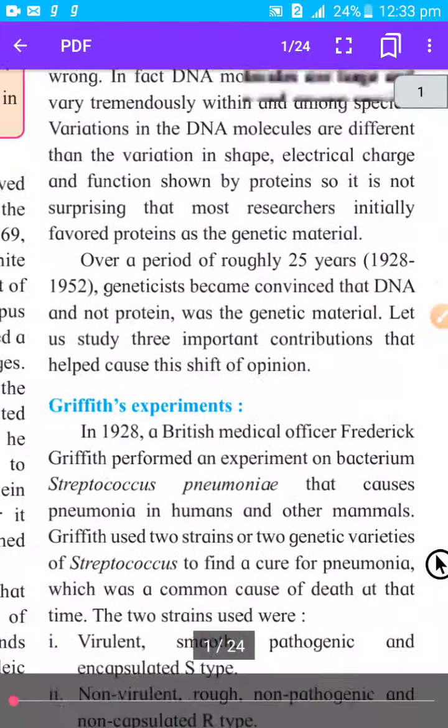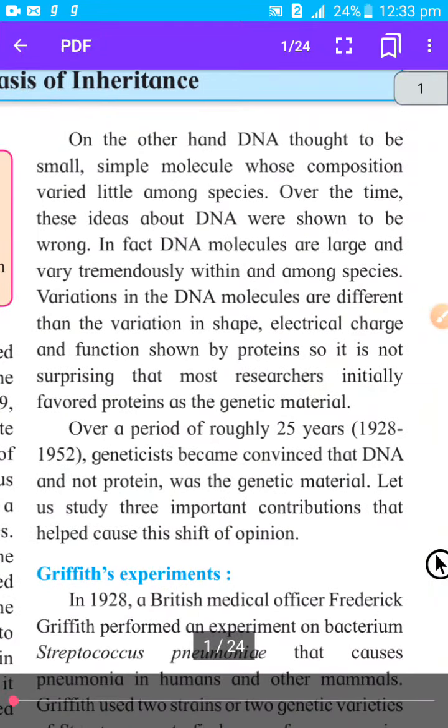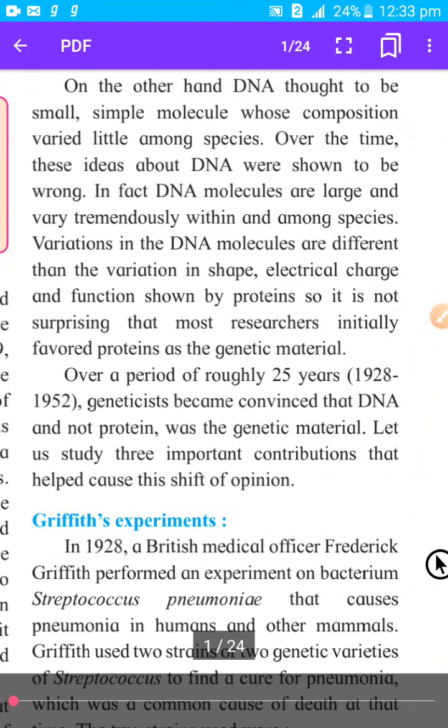Then, on the other hand, DNA was thought to be a small, simple molecule whose composition varied little among species. So scientists thought that DNA is a small and simple molecule. Over time, this idea about DNA was shown to be wrong. Afterward, scientists came to know that DNA is not a simple and small molecule, but a very long, large molecule, and it varied tremendously among species.